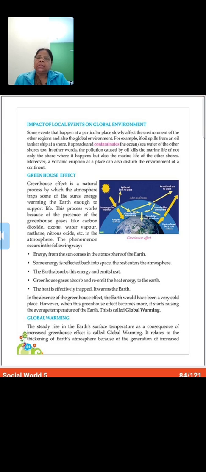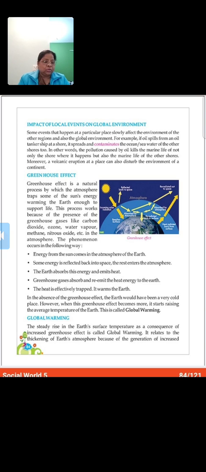Marine life means the plants or the animals that are found in the water under the sea. That also gets harmed. Okay, that also gets harmed. So, plants and animals, they are also affected. It does not mean that it pollutes only one area, but it pollutes the whole living being in the sea, water, or under the water.